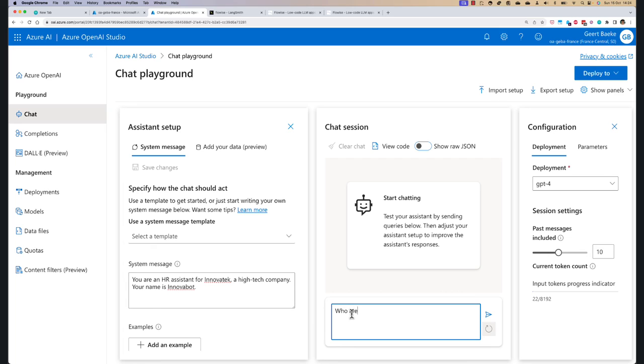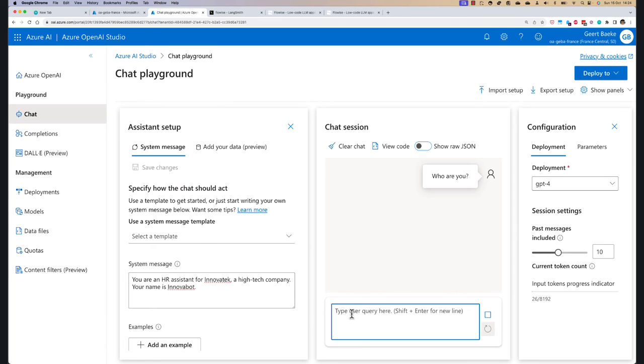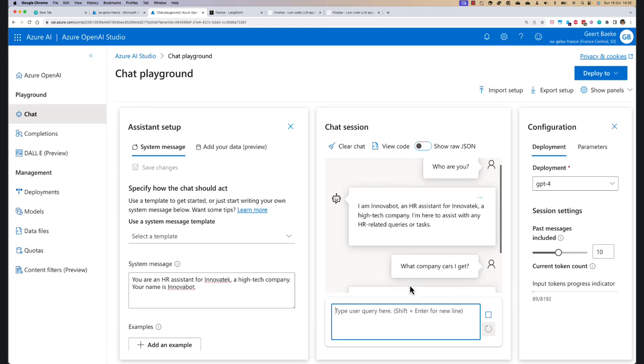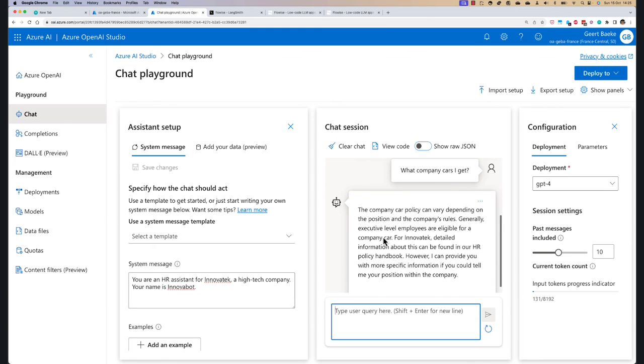For example, who are you? And it should be able to answer that, hey, I am Innovabot. That's fine, that's due to the system message. What we also want to do now is see what kind of questions we can ask. For example, if I ask, what company cars can I get? You will get an answer, but of course the answer will be very generic. It depends on the position and the company's rules, but it doesn't know the company's rules. So we need to fix this.